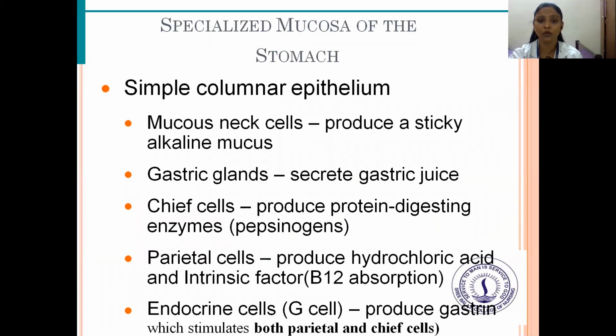A specialized mucosa of the stomach. There are certain specialized mucosa, that is simple columnar epithelium. Mucous neck cells produce sticky alkaline mucus. Gastric glands secrete gastric juice. Chief cells produce protein digesting enzymes. Parietal cells produce hydrochloric acid and intrinsic factor. Endocrine cells produce gastrin, which stimulates both parietal and chief cells.